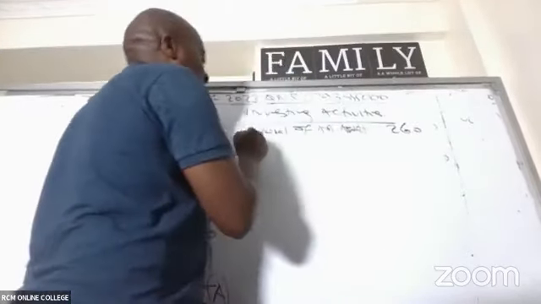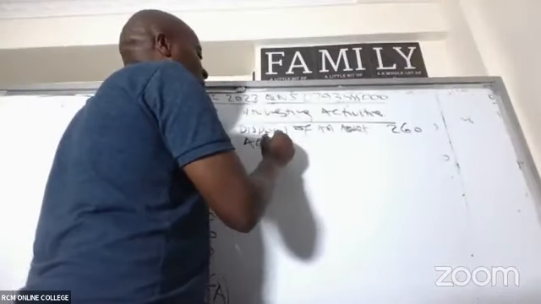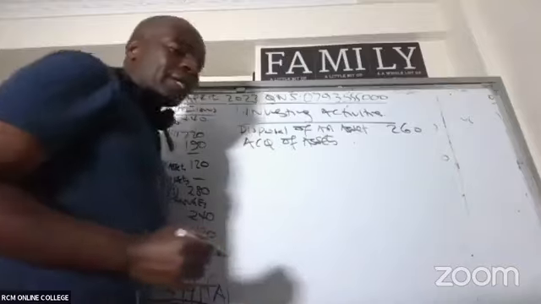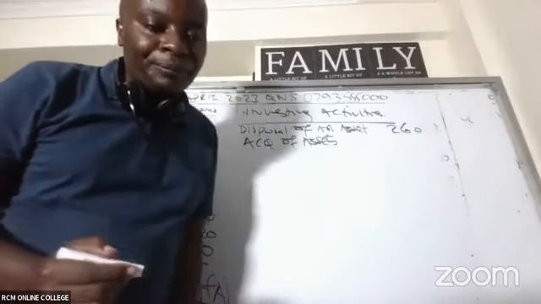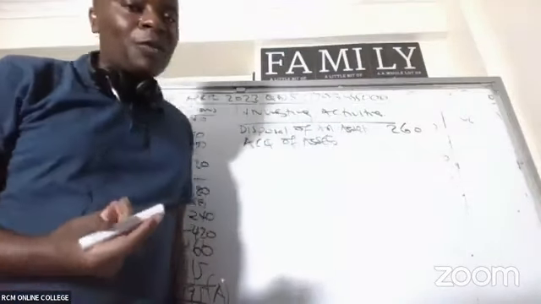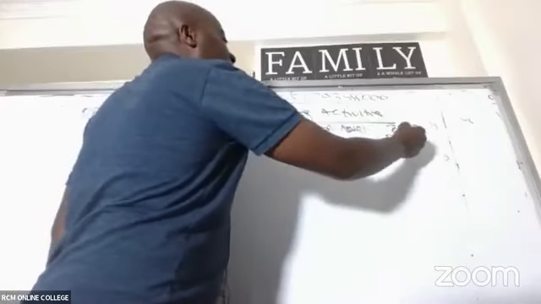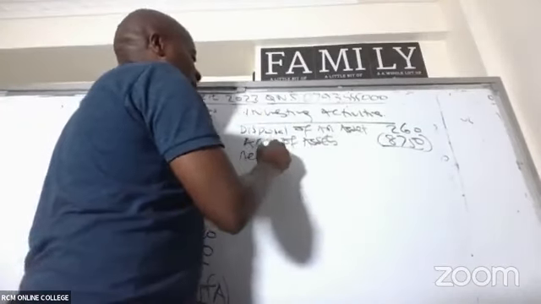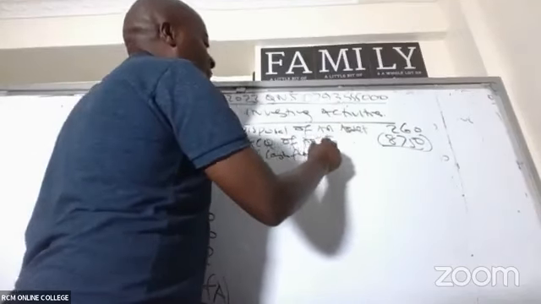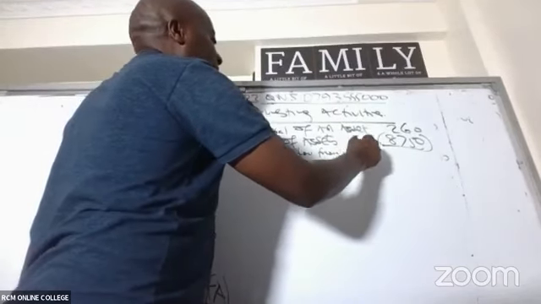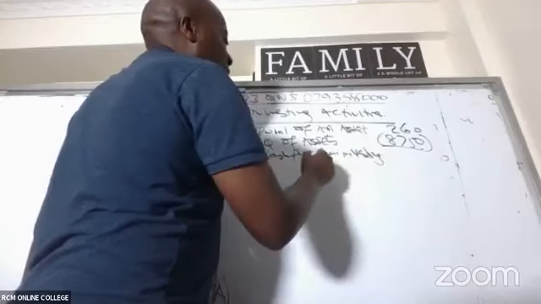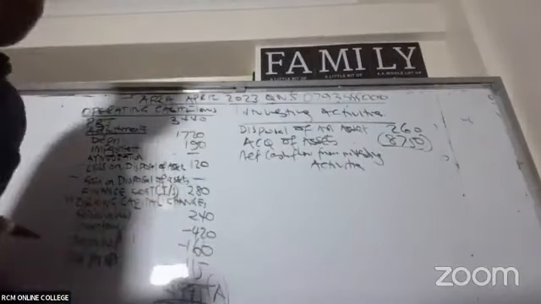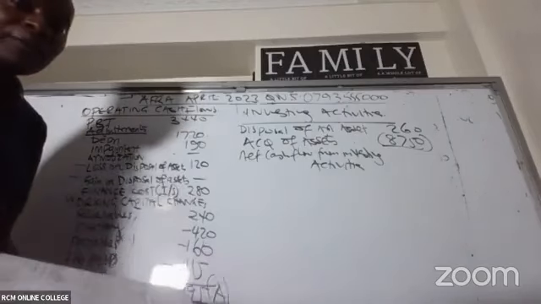Then we have acquisition of assets, which led to how much, if you remember? 8,750. We don't have any other. This is the net cash flow from investing activities. We don't have any other investing activity. Give me a value.